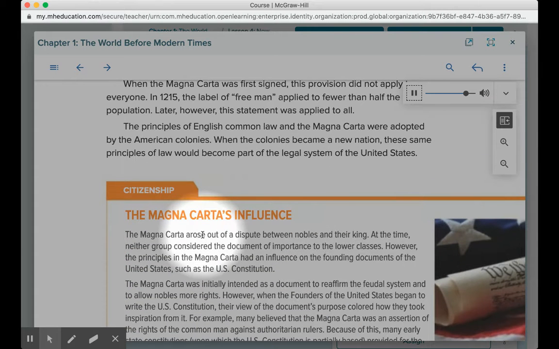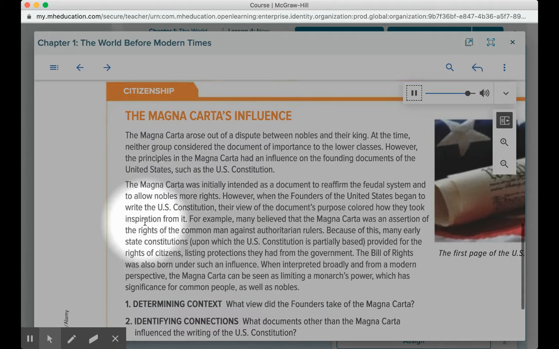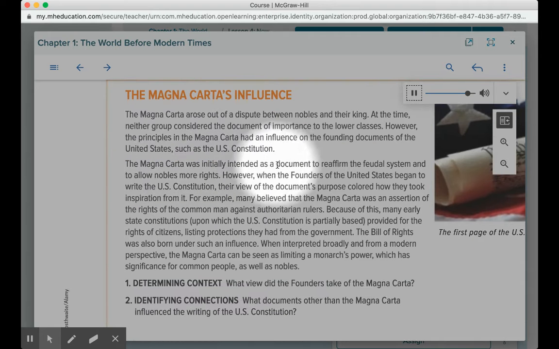The Magna Carta arose out of a dispute between nobles and their king. At the time, neither group considered the document of importance to the lower classes. However, the principles in the Magna Carta had an influence on the founding documents of the United States, such as the U.S. Constitution.